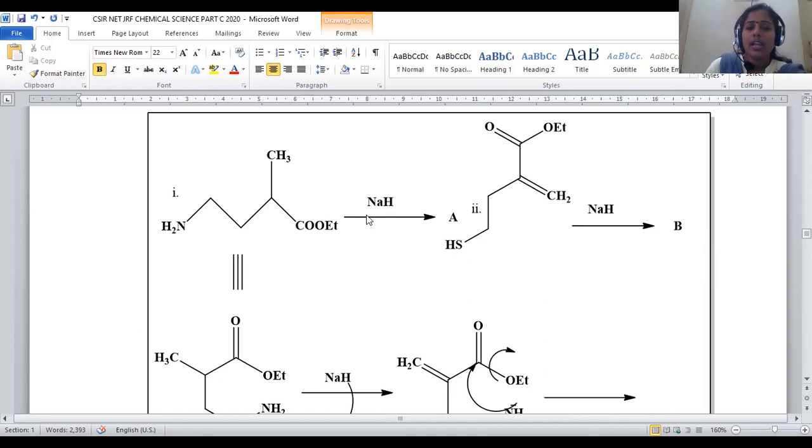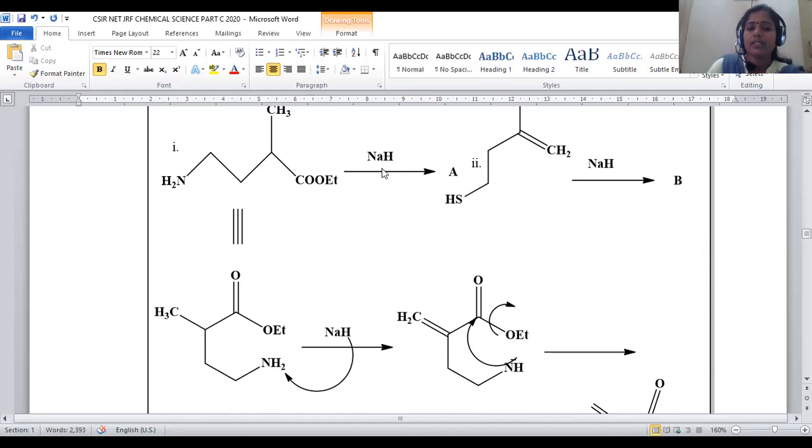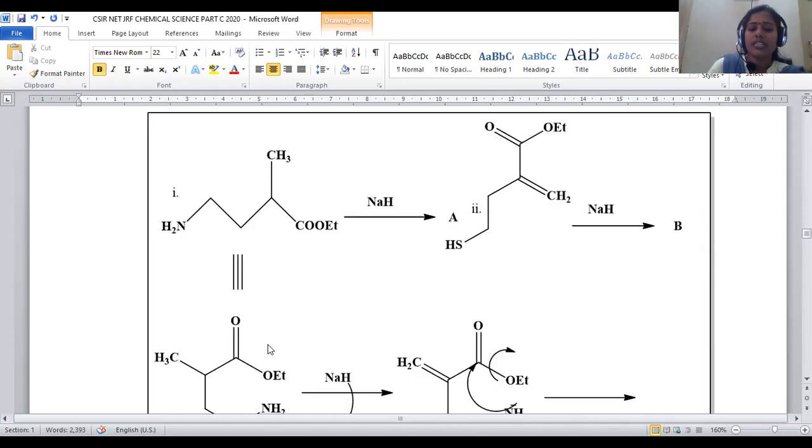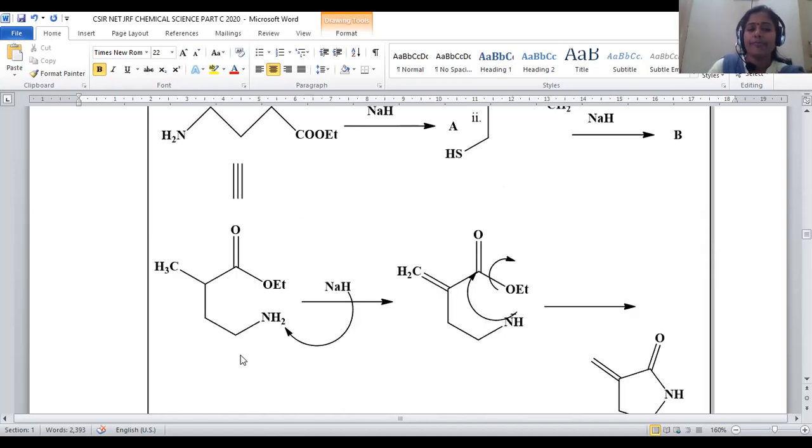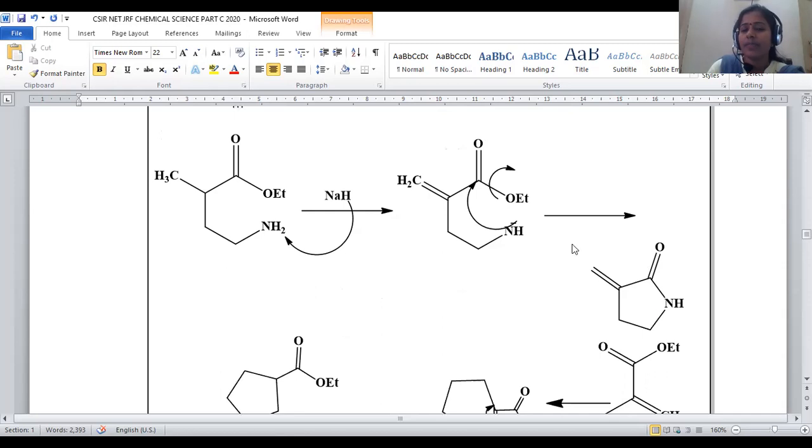Initially, I'm taking the amino compound and it is treated with sodium hydride, a strong base. What is the purpose of the base? It is used to abstract the H plus. So for our convenience, the compound is written in the cyclized form, right? So this base, sodium hydride, will pull one of the H plus. Generation of amide, NH minus, is possible. This NH minus will be attached to the carbonyl center so that this OEt can be discarded, and a 5-membered ring system will be formed, without affecting the olefinic double bond.